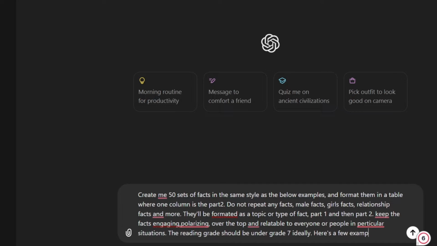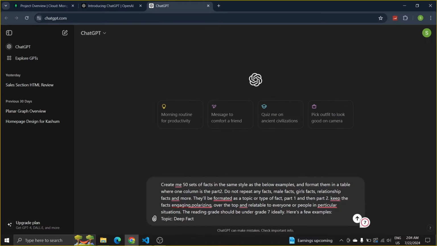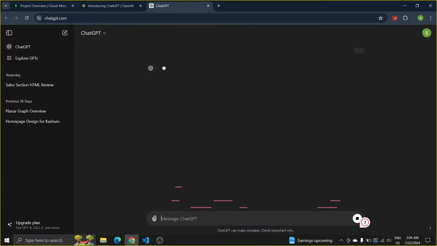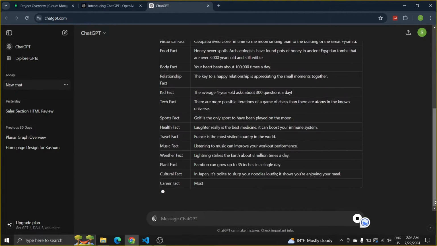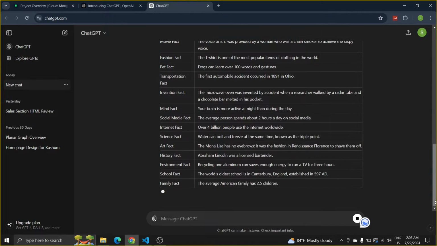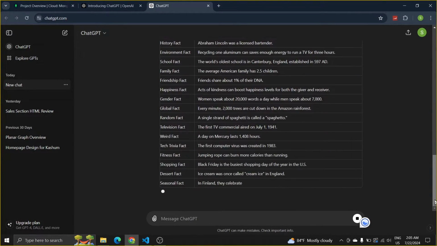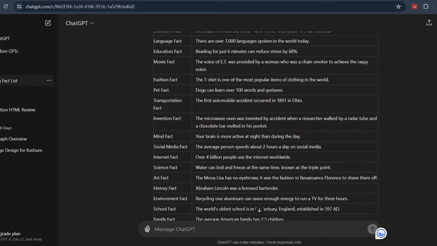Here are a few examples. I will give a title for this type. Topic: Deep Fact. The relevant command can be obtained by going to the description below. Now I generate this command using ChatGPT. Now you can see what was generated by ChatGPT. You can see that the topic and parts have been given separately to suit the given command.